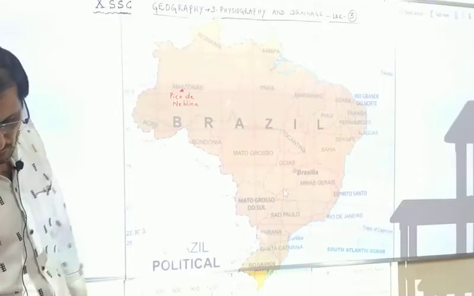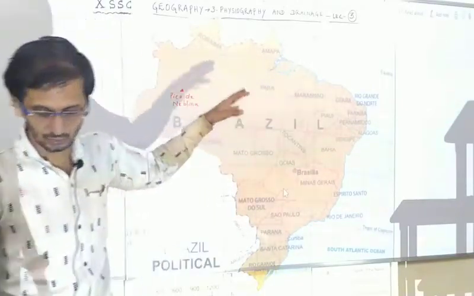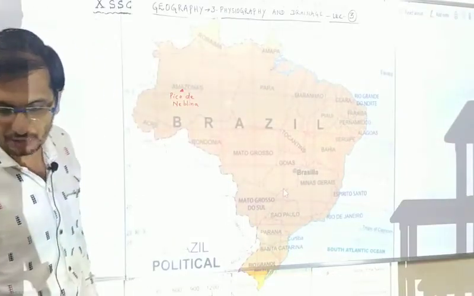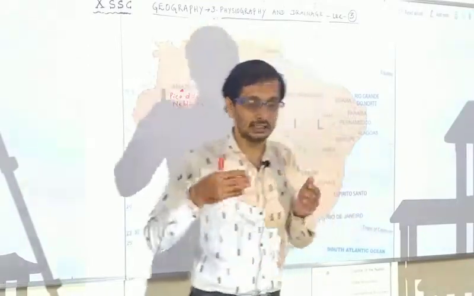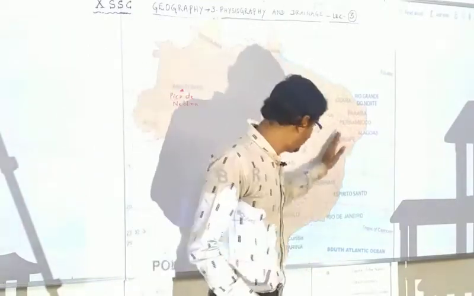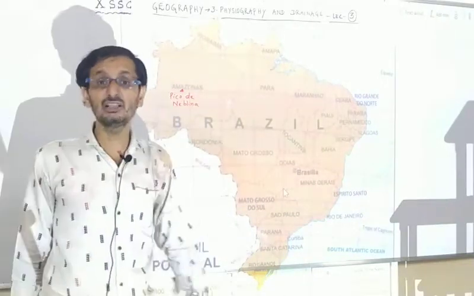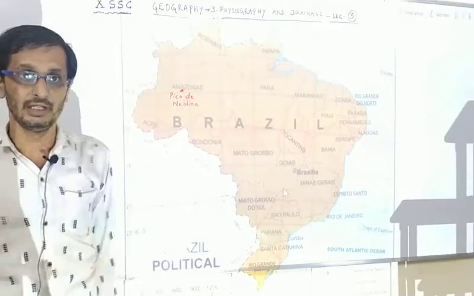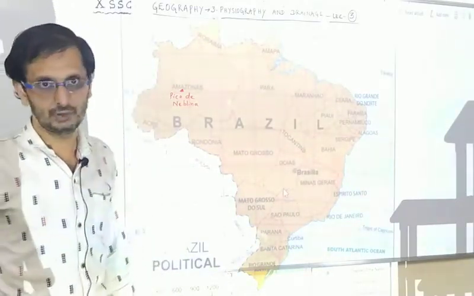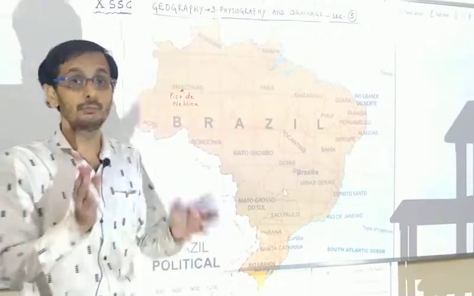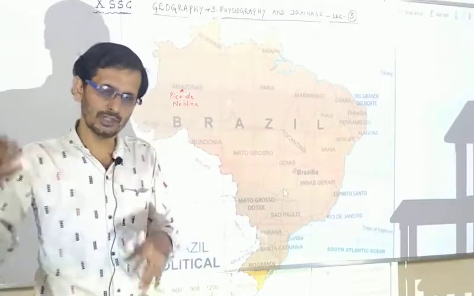Now, the eastern coast receives a large number of smaller rivers, like São Francisco and several other rivers. They are not shown over here. The only major river which meets the Atlantic Ocean is São Francisco. But the most important, the largest river flowing in this area, actually Amazon River, is the largest river in the whole world. It is larger than the Ganga River and Brahmaputra also, in comparison to area, everything that we will talk and refer to afterwards.